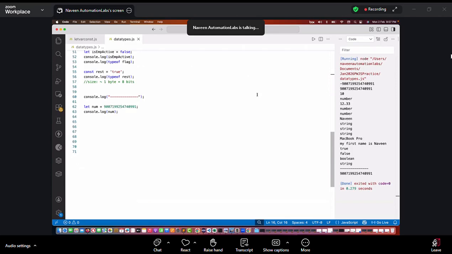But now I'll try to do some calculation here. For example, let's see, I'll do number plus 1. Will you get the right output?